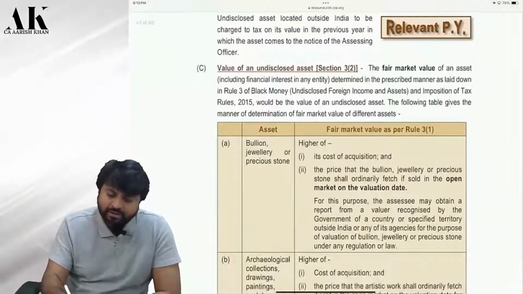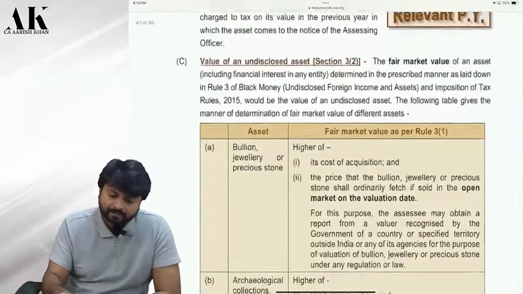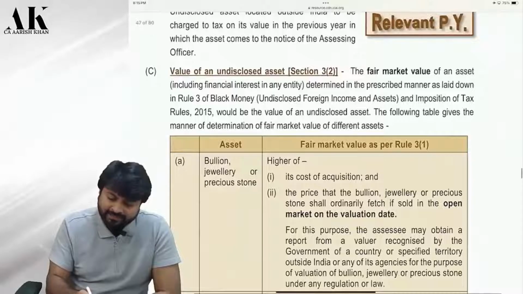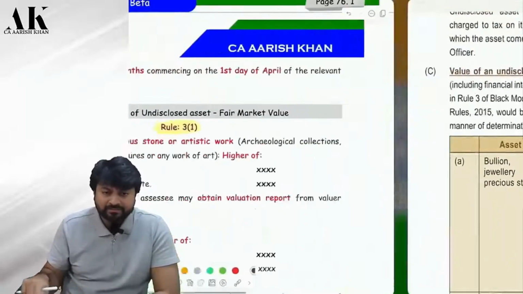See, the valuation of undisclosed asset. Which section? Subsection 2. And in that, they have prescribed rule 3. Can you check that? 2, 3. Is it clear? Yes, sir.